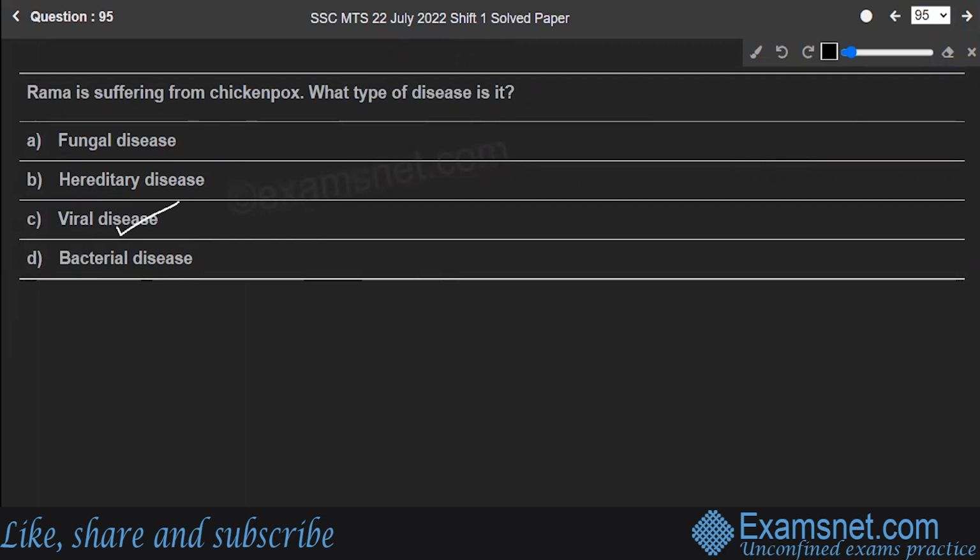It's a highly contagious disease caused by VZV, that is varicella zoster virus. It can cause an itchy, blister-like rash. The rash first appears on the chest, back, and face. Then it spreads to the entire body, causing about 250 to 500 itchy blisters.